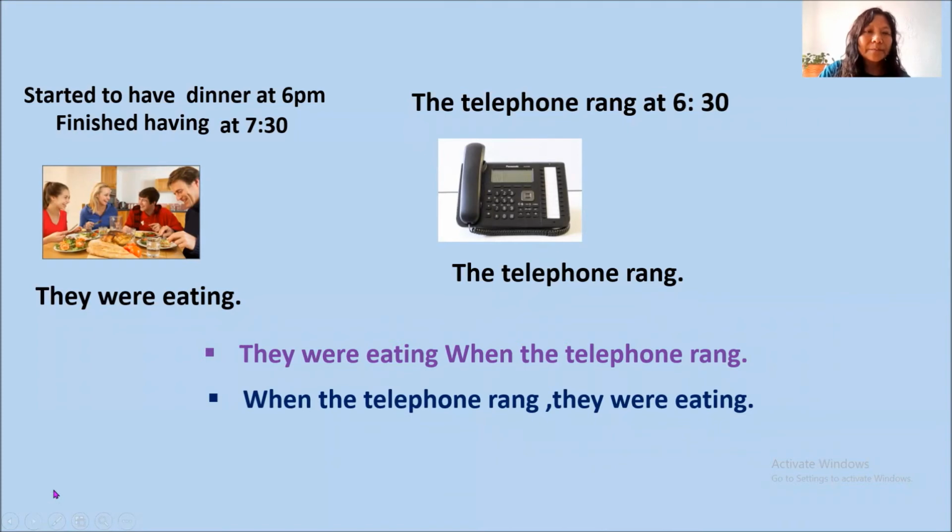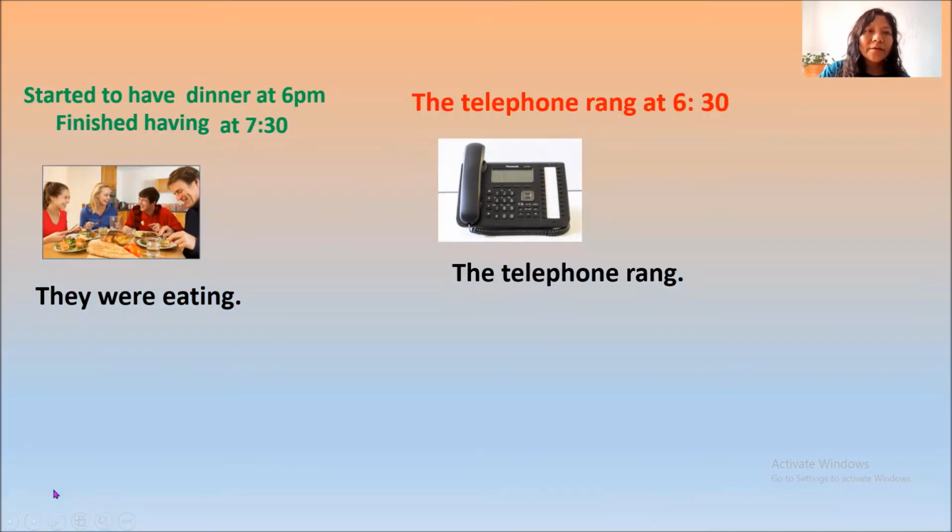Remember here, we can use while for the same meaning. They started to have dinner at 6 p.m. and finished at 7:30. The telephone rang at 6:30.